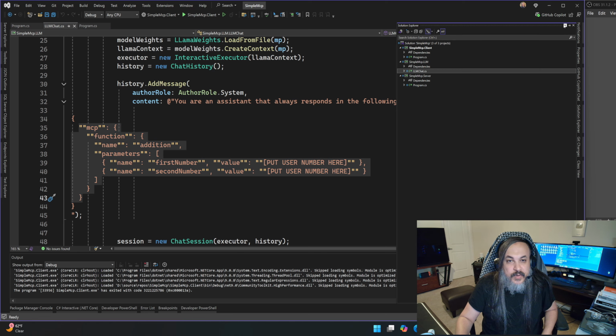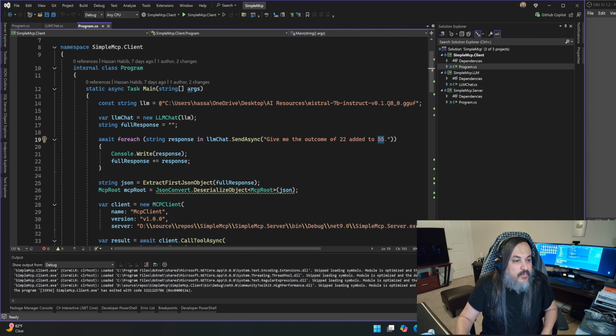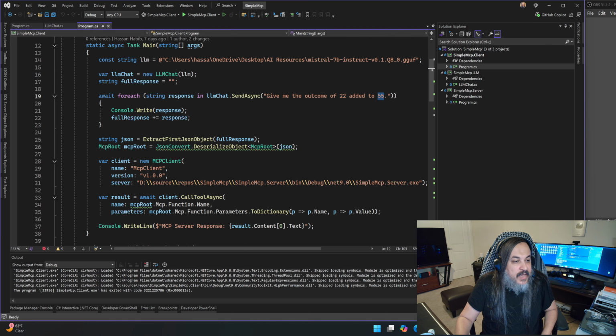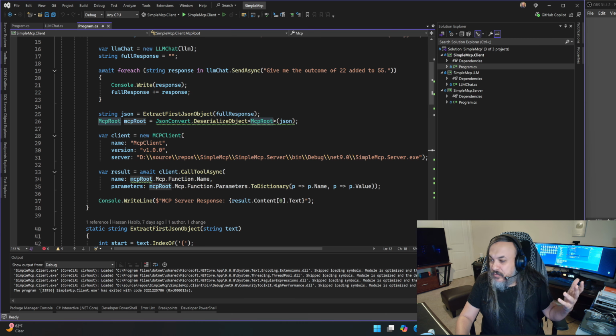So don't respond in anything other than this particular format. We basically went ahead and said, hey, this is reliable. We think it's reliable. Give me the outcome of this plus that, assuming that the model has responded with the JSON that we expect. We extracted that JSON here and serialized it based on this MCP root model, and we just continued from there.